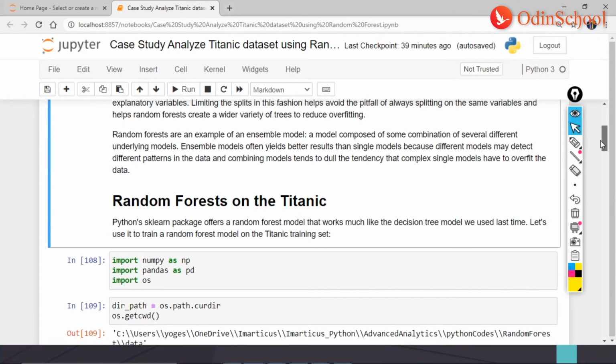Then, random forests are an example of an ensemble model, a model that is composed of contributions of several different underlying models. Ensemble models often yield better results than a single model because different models may detect different patterns in data, and combining models tends to dull the tendency of the complex models to overfit.